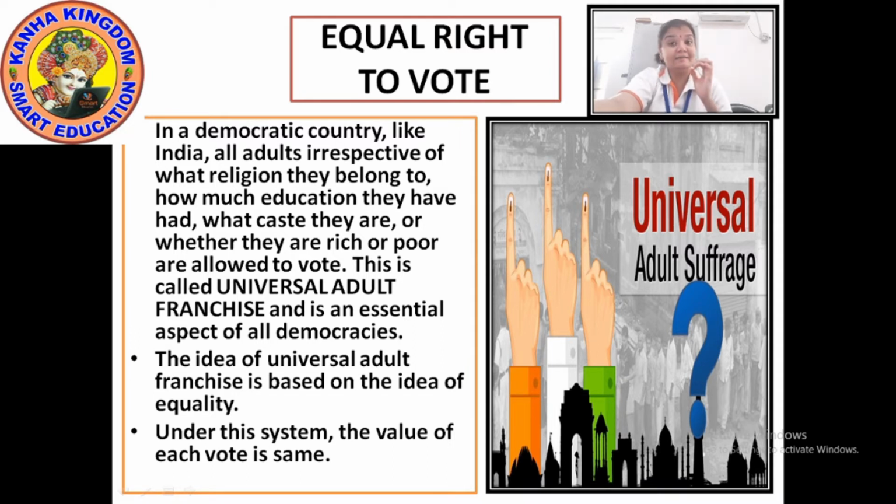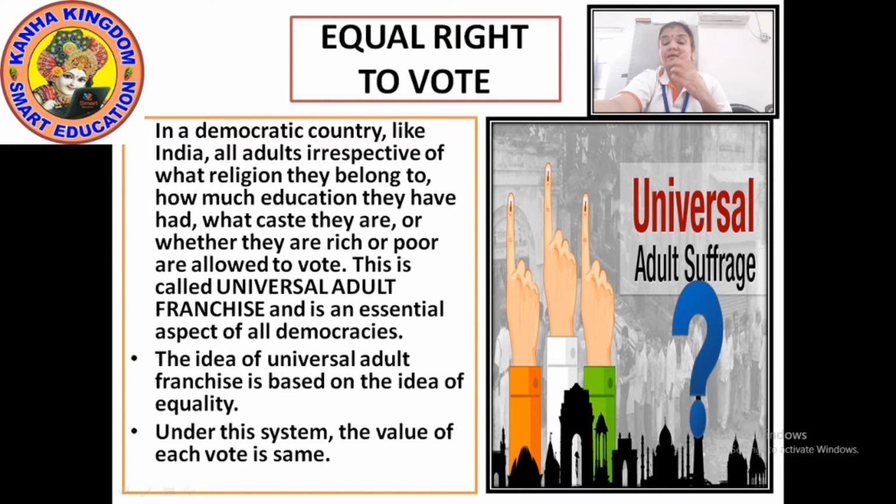Okay, and under this system, the value of each vote is the same. Means whosoever gives the vote, it has the same value. It is not like a rich person is giving the vote, so his vote will be counted more, or a poor person is giving the vote, his vote will be counted less. No. And one person can only vote once.